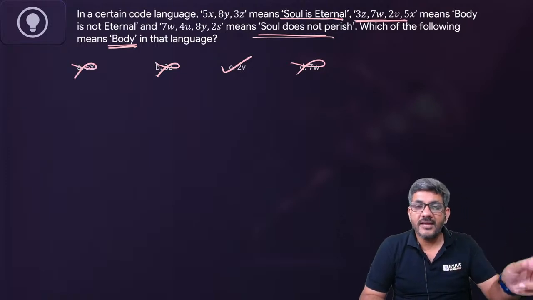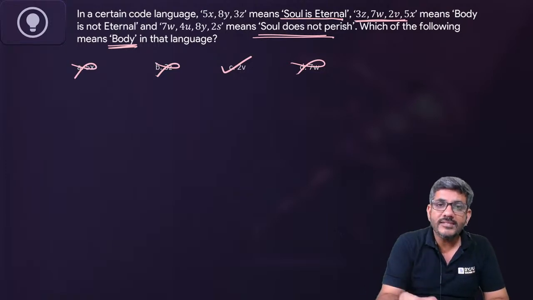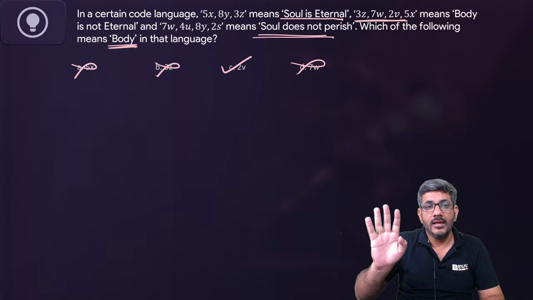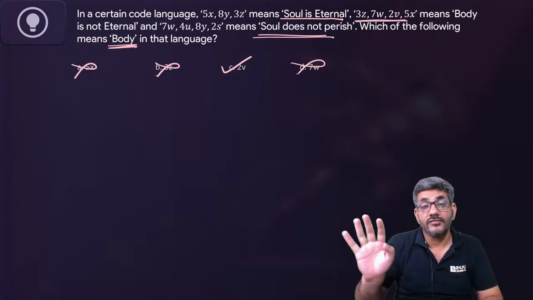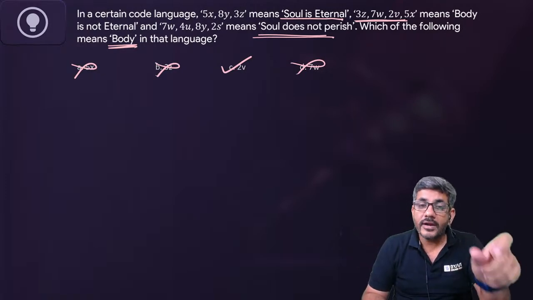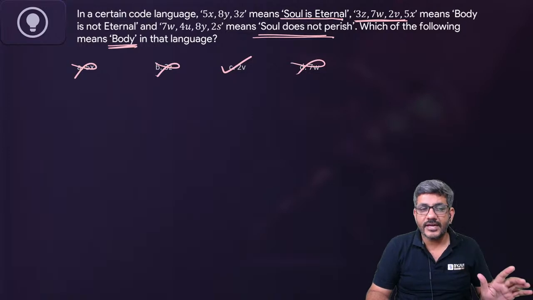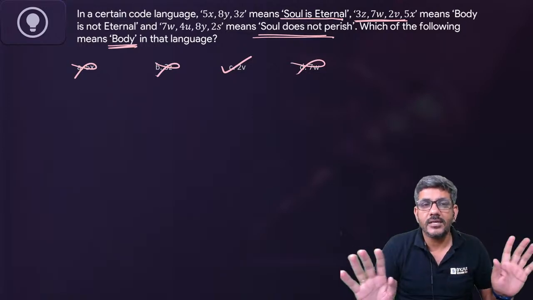So when I said 5x, 8y and 3z means soul is eternal, that means soul is represented by one of these three, and eternal is represented by one of these three. So I can surely say, because body word is not there in the first statement, so the codes given in the first one, none of them can represent body.